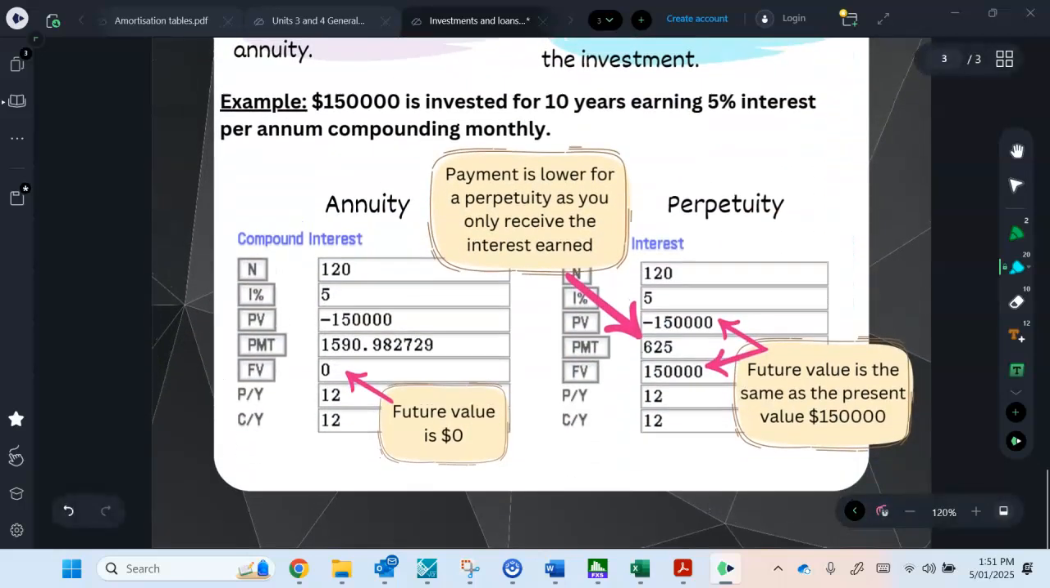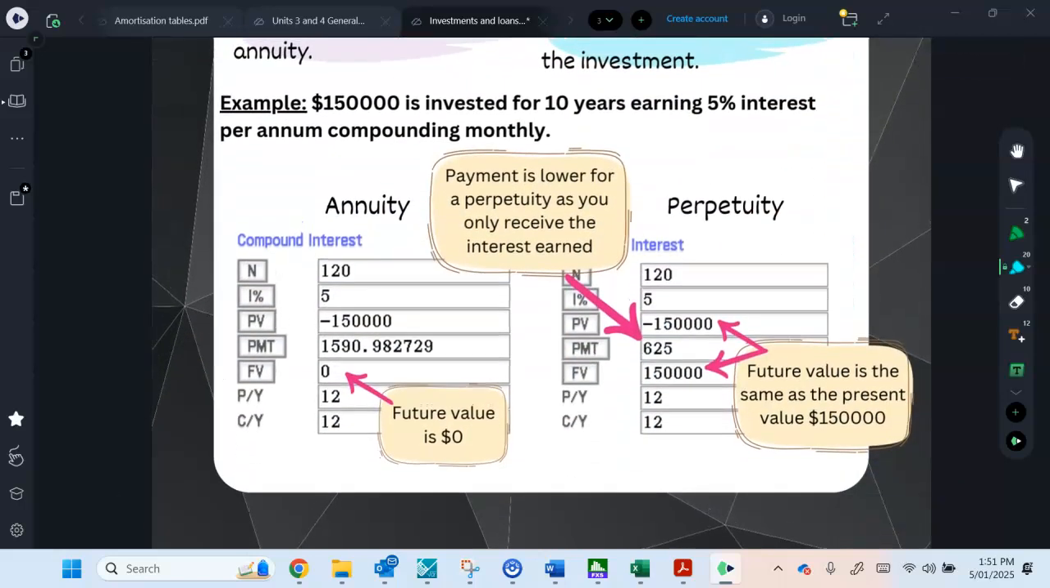So if I just scroll down to have a look at this on the financial solver. So a good example, good, bad or ugly, is $150,000 invested for 10 years, earning 5% interest per annum, compounding monthly. All right, so I've just set up that scenario to show you the difference between an annuity and a perpetuity. All right, so it's 10 years and we're doing it monthly, so 10 times 12, that's where the 120 comes from. We always put in our annual interest rate, so for this one it's 5. Now, it's money going into the bank because it's an investment, so they're both negative. But this is where the changes happen.